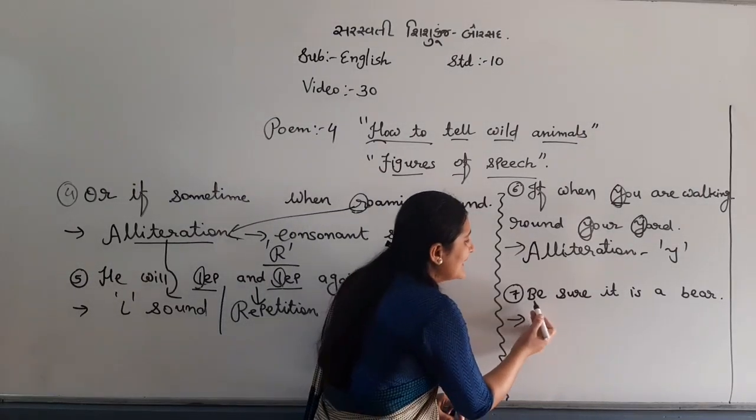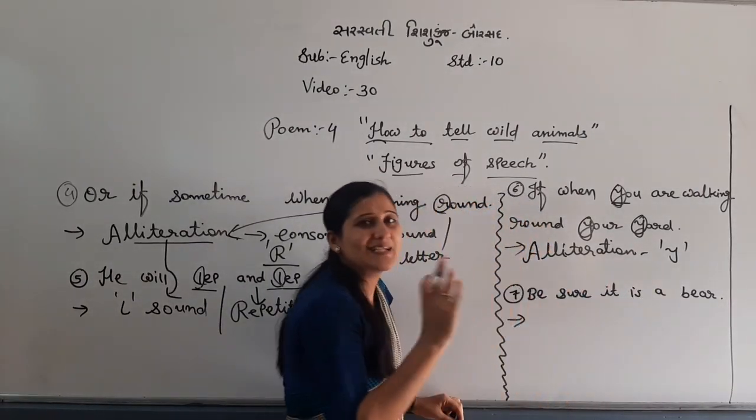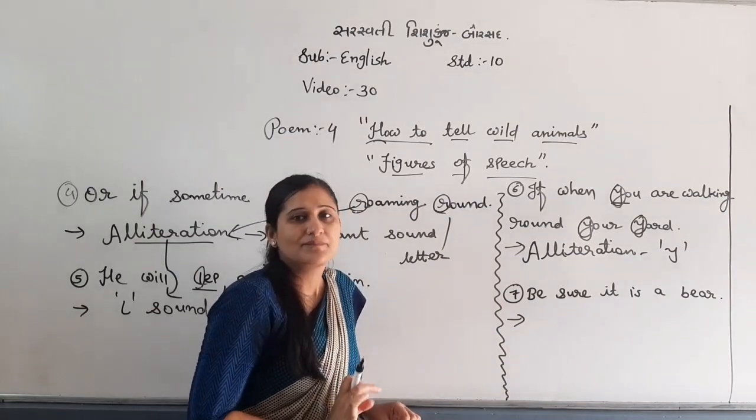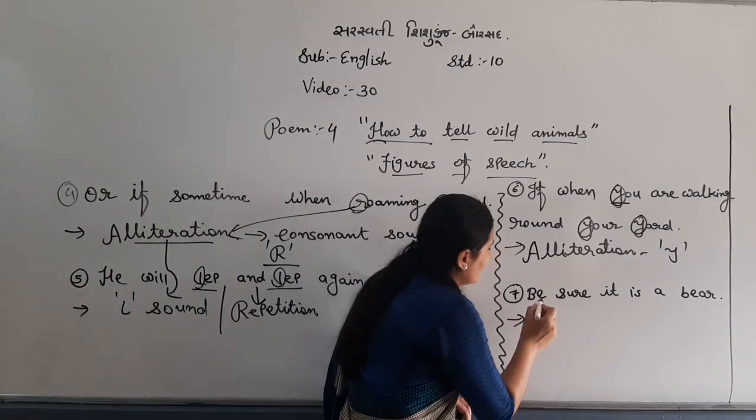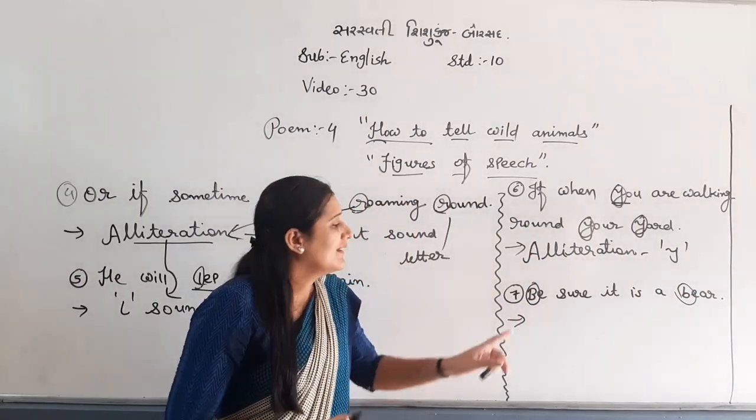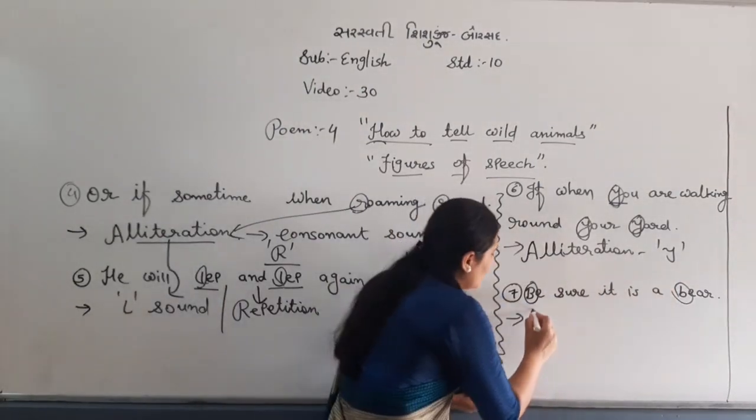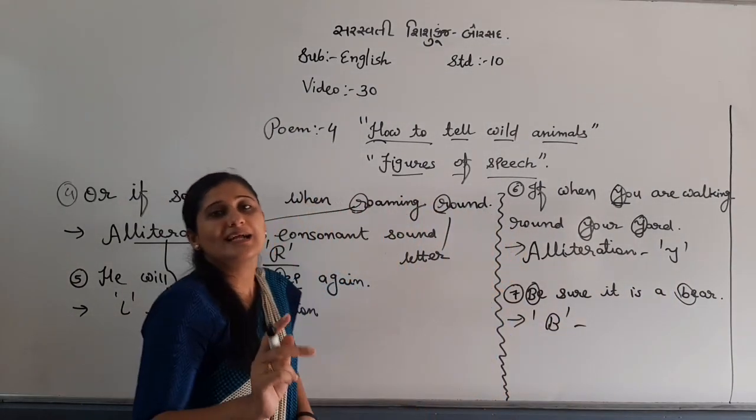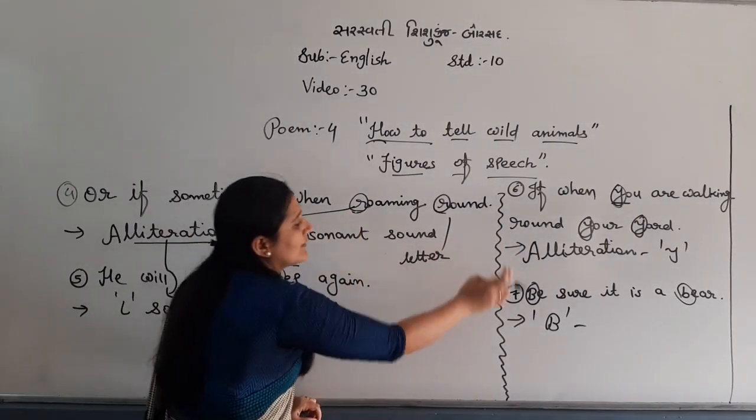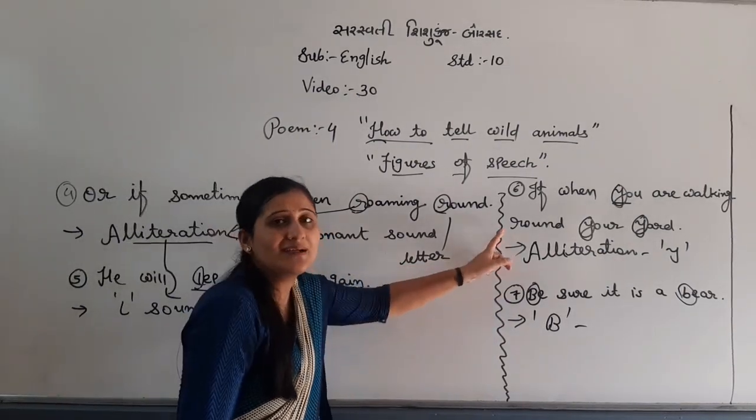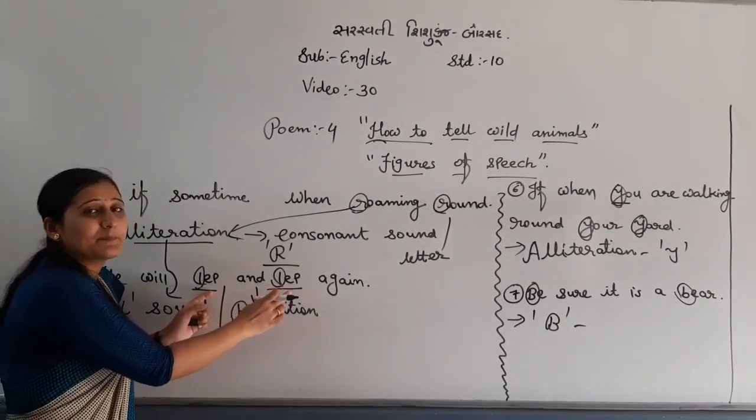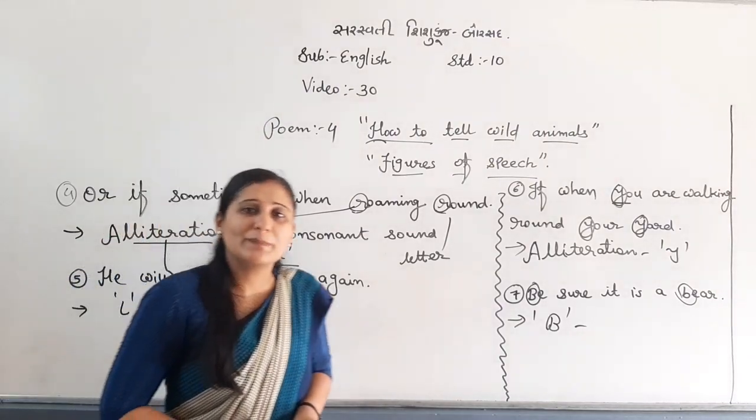Now see next. "Be sure it is a beer." A simple figure of speech, right? In this simple line, again, which consonant letter is repeated? B. So we have the B sound. That's why this is alliteration. My dear students, in all four, a particular sound is repeated. That's why alliteration. And here two words are the same and repeated, that's why we also have repetition.